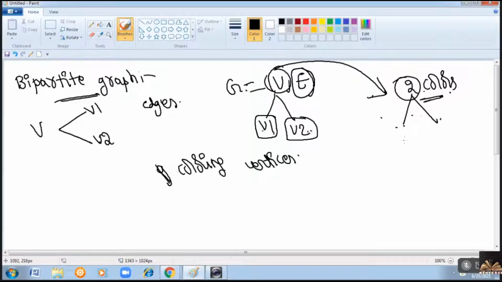And if a vertex V1 is colored with some color like blue, then the vertices adjacent to V1 should not be colored with the same color. That means adjacent vertices should not be colored with the same color. If you are able to color all the vertices in such a manner that no two adjacent vertices have the same color, then we can say that the given graph is a bipartite graph.